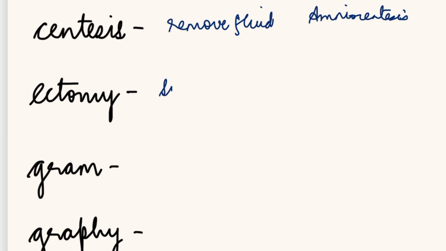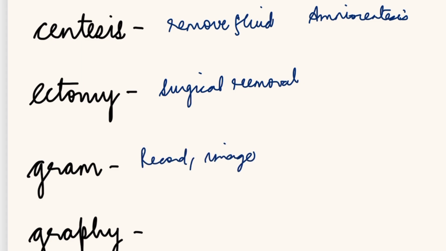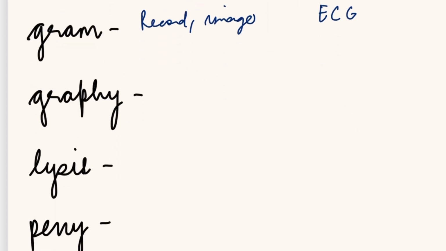Ectomy means surgical removal or excision. Example, tonsillectomy. So tonsillectomy is the surgical removal of tonsil. Gram means record or image. Example, electrocardiogram. It records the electrical activity of the heart. Graphy means imaging, recording of the imaging. So basically the imagings are recorded.